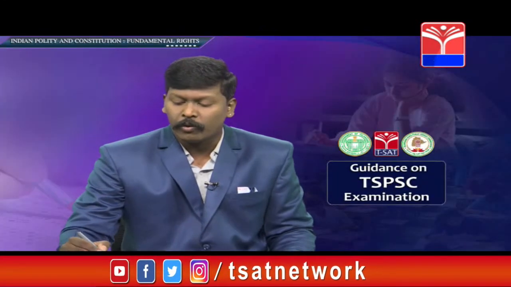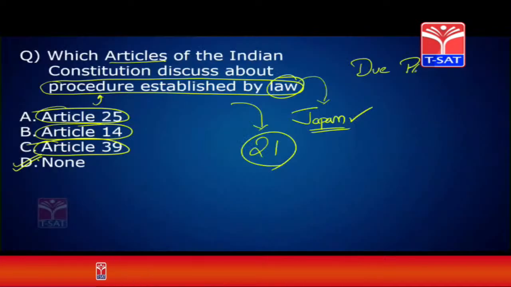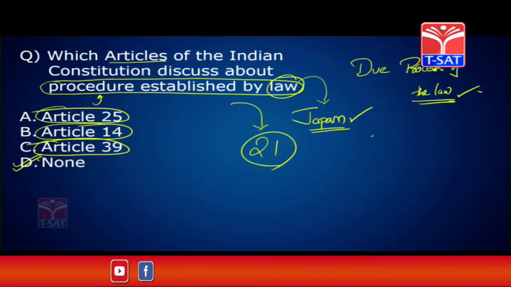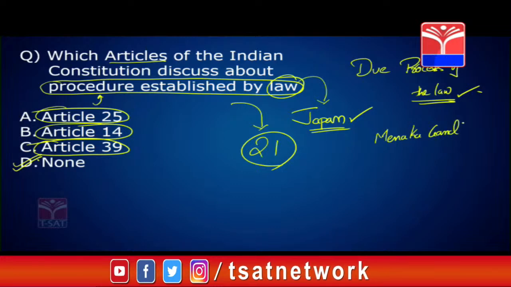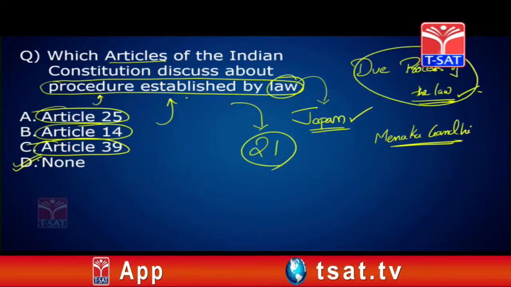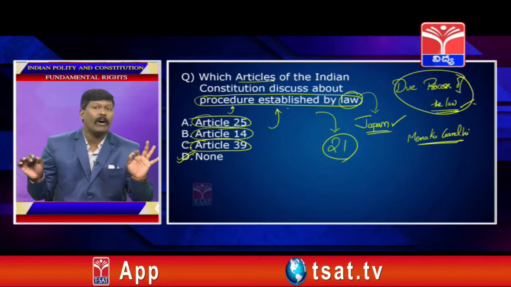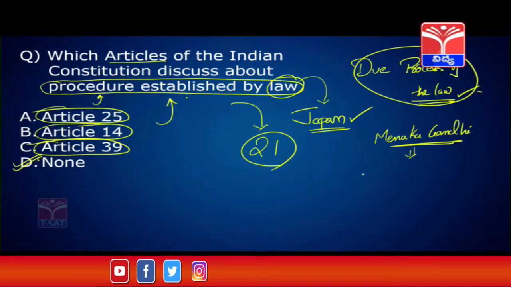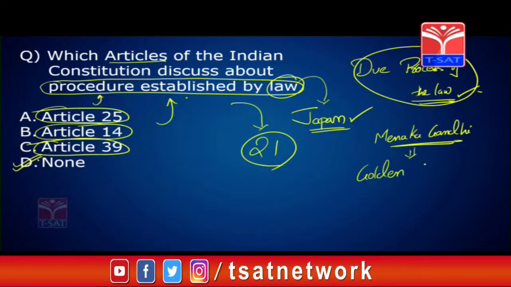Contradictory to this is due process of law. In the famous Menaka Gandhi case, the Supreme Court introduced and said both concepts have to be followed in validating a law made by the legislature, and introduced the concept called theory of golden triangle.